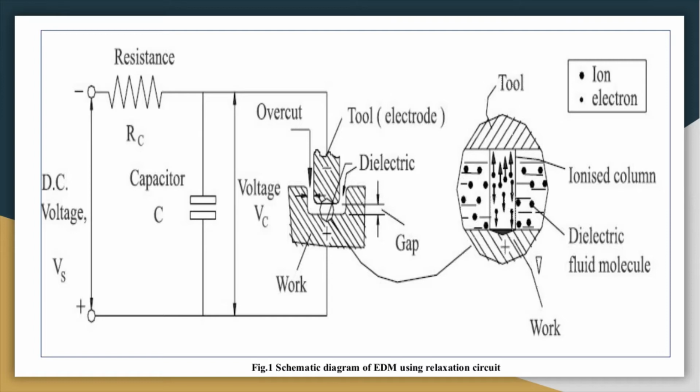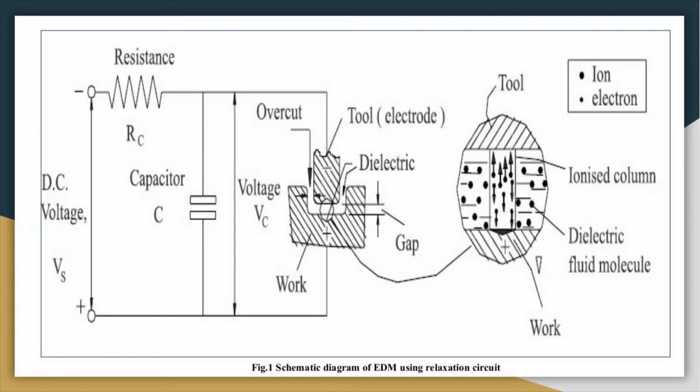Minimum resistance is where the inter electrode gap, the IEG, is minimum. Under a microscope you will see undulations on the workpiece surface, and on the tool also. So there are surface undulations on the tool as well as the workpiece.